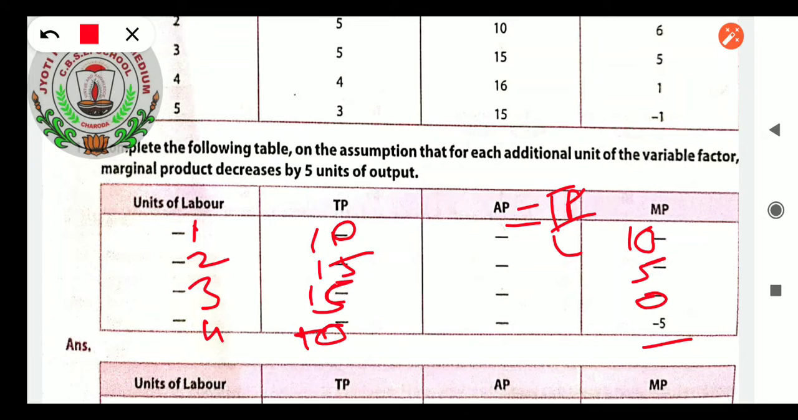Have you understood how I explained why I had taken 1, 2, 3, 4? I had taken 1, 2, 3, 4 because it has been said the variable factor will be increasing by 1 unit, as in our law of variable proportions. And it has been said marginal product decreases by 5. Here it is given minus 5. Minus 5 plus 5, it will be 0. Then 0 plus 5, 5. And 5 plus 5, 10. Then 10 minus 5, 5, 5 minus 5, 0, 0 minus 5, minus 5. That way we can take AP equals TP upon L.